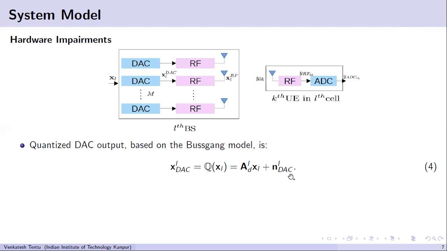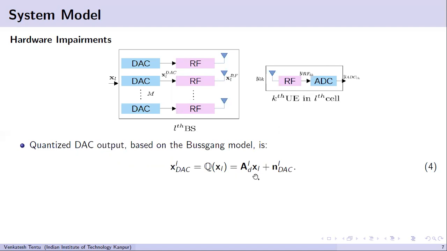And the XL is multiplied by a distortion matrix, also called AD. This distortion matrix is alpha times identity when all the antennas are connected to low resolution ADC DACs, but since we are considering a dynamic architecture, it will be a non-identity matrix.